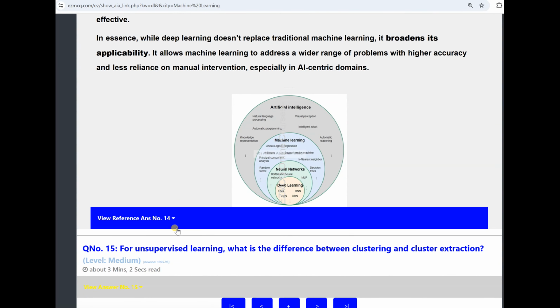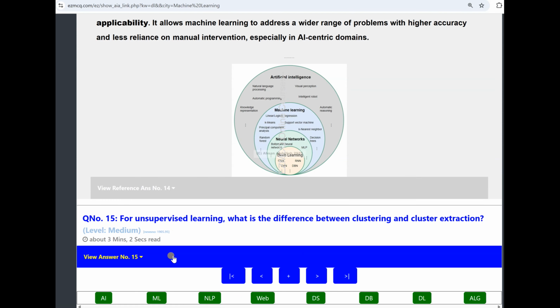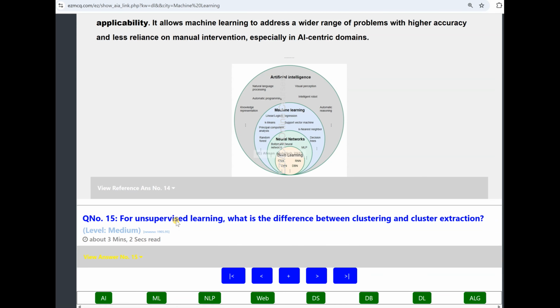Okay, finally, we move on to the last question of this topic, this topic of machine learning. There is a kind of misnomer now in unsupervised learning. People mix together clustering with cluster extraction, so I think that you should know about it.